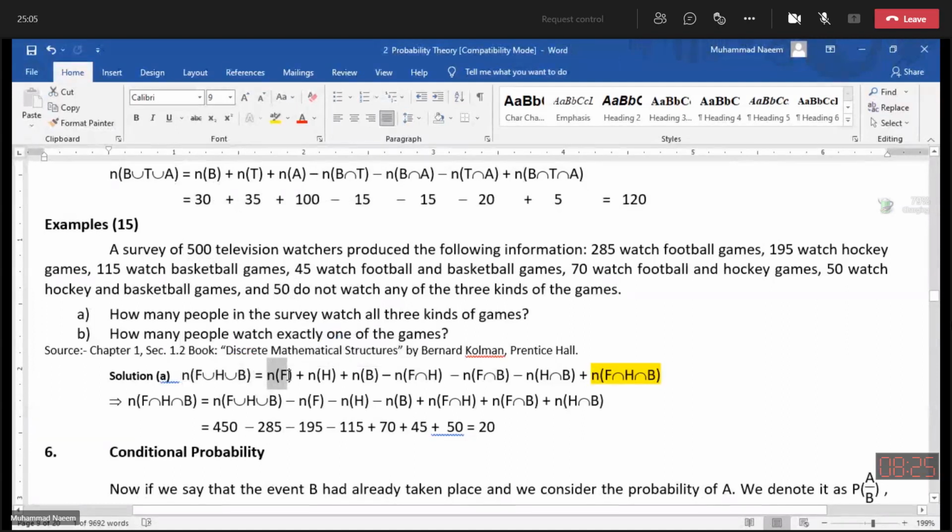Number of people in F, 285. Number of people in H, 195. Number of people belonging to football and hockey games, football and hockey, 70.